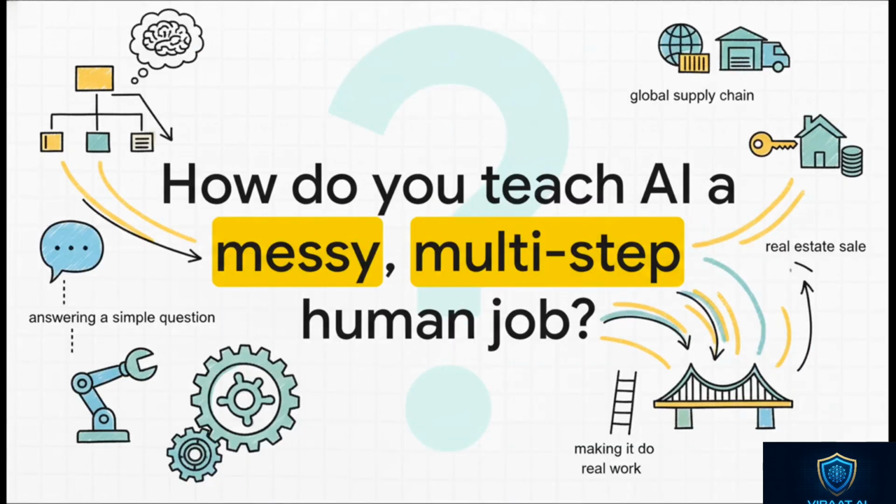Right? I mean, we see AI doing all this incredible stuff, and it can feel like magic. But there's this massive gap between a simple chat and, say, managing a global supply chain. It's a messy, multi-step human job. So how do we bridge that gap? How do we turn all that AI potential into real, practical results? Well, the key is to break it down.